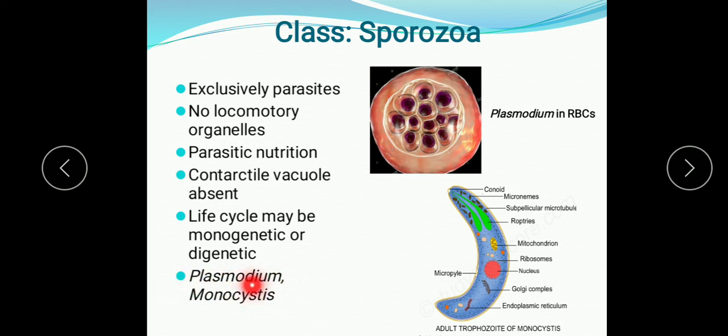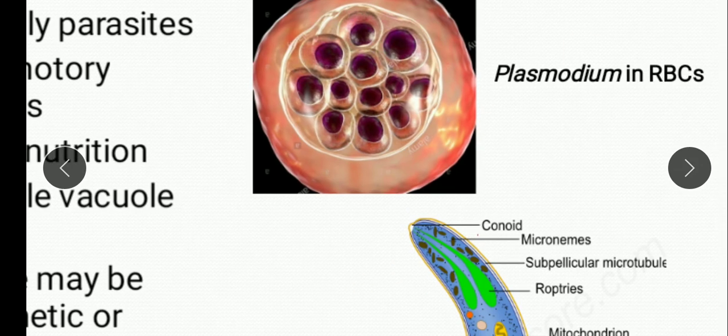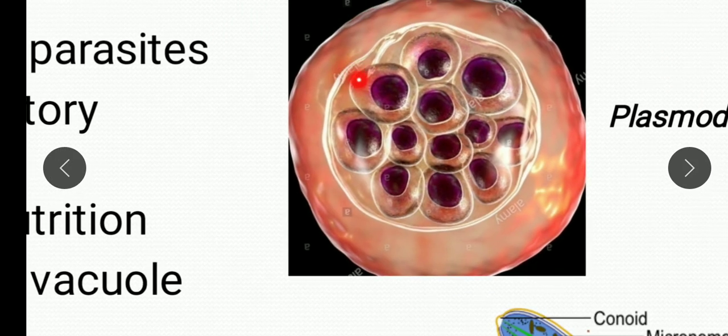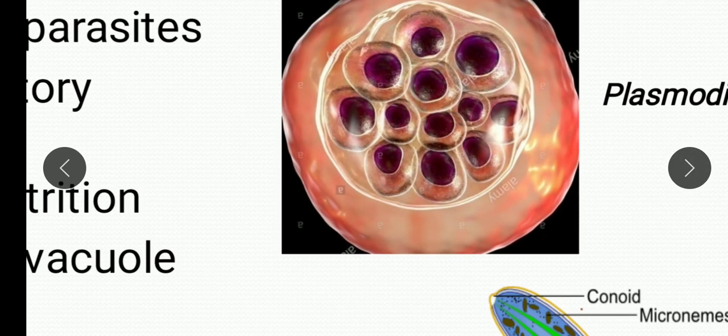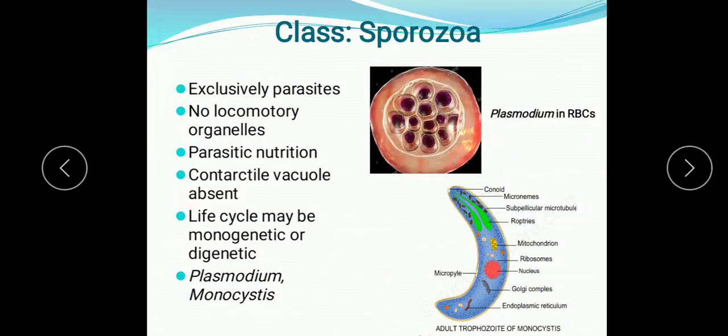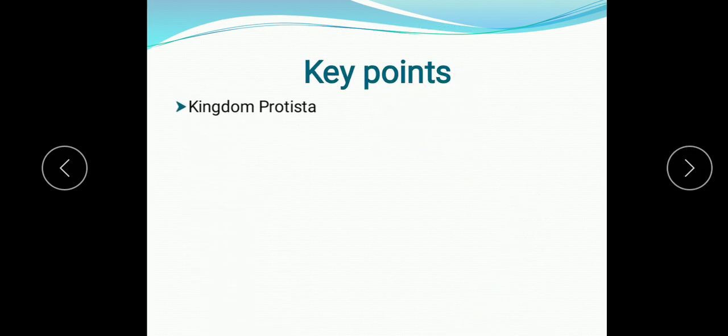Plasmodium is the malarial parasite, and Monocystis. So you can see here the Plasmodium, which is present in the RBC, which is responsible for causing malaria. These are the Plasmodium, this is the RBC, and this is the Monocystis. So this is the last class of that subdivision. We have studied Protozoa. So understood children, along with the characteristic features and their examples.